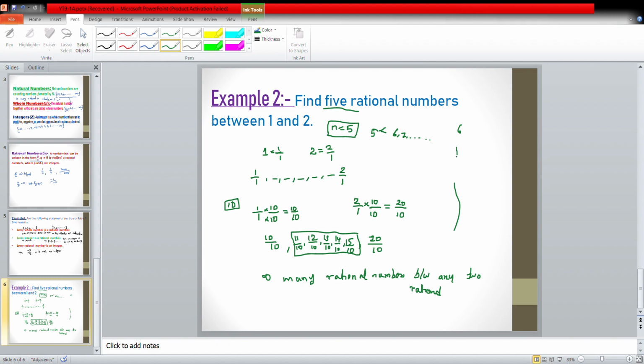We multiply 1 by 1 with 6 by 6, so 6 by 6 comes, and 2 by 1 multiplied by 6 by 6 gives 12 by 6. So in between 6 by 6 and 12 by 6 we will get 5 numbers: 7 by 6, 8 by 6, 9 by 6, 10 by 6 and 11 by 6. We will get a finite number. If the number you take is higher, then we will get more values in between these two.